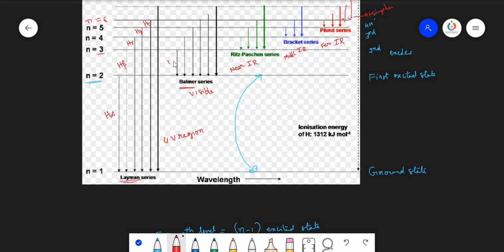In the Balmer series also the first line is called H alpha. Here it is H beta, here H gamma, H delta, H epsilon, H eta, theta, it goes on. Even in the Paschen series there are H alpha, H beta, H gamma. Most of the time people say that H alpha, H beta, H gamma belong only to the Balmer series. It is incorrect. Why? Because H alpha just means the first line, so they have to mention the series. If they ask us to calculate the wave number of the H alpha line in the Lyman series, then it must be the first one. H beta means the second one, and it continues like that.